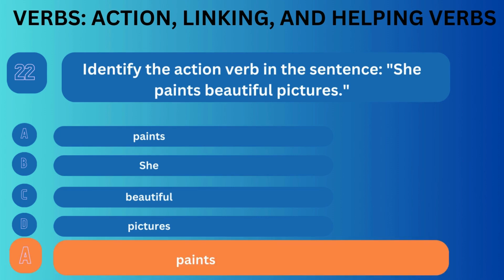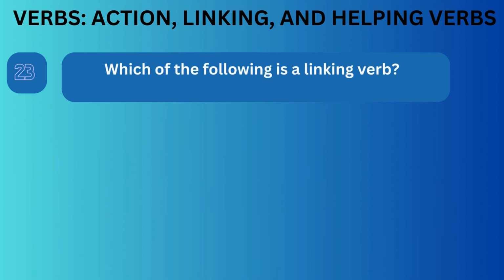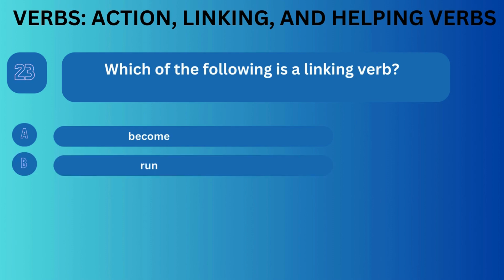Correct answer is A. Question number 23. Which of the following is a linking verb? Option A, become. Option B, run. Option C, play. Option D, jump.